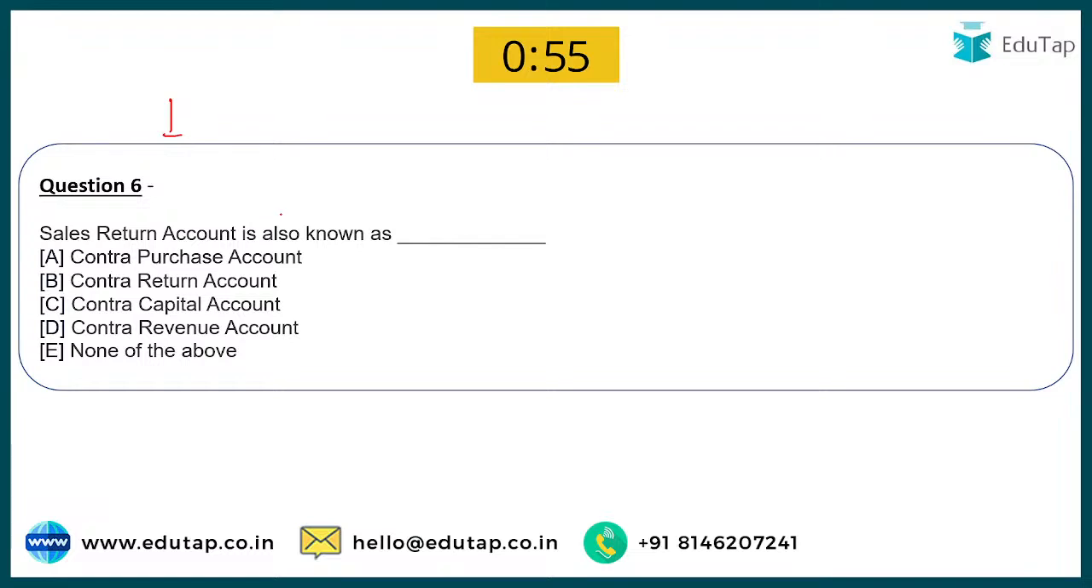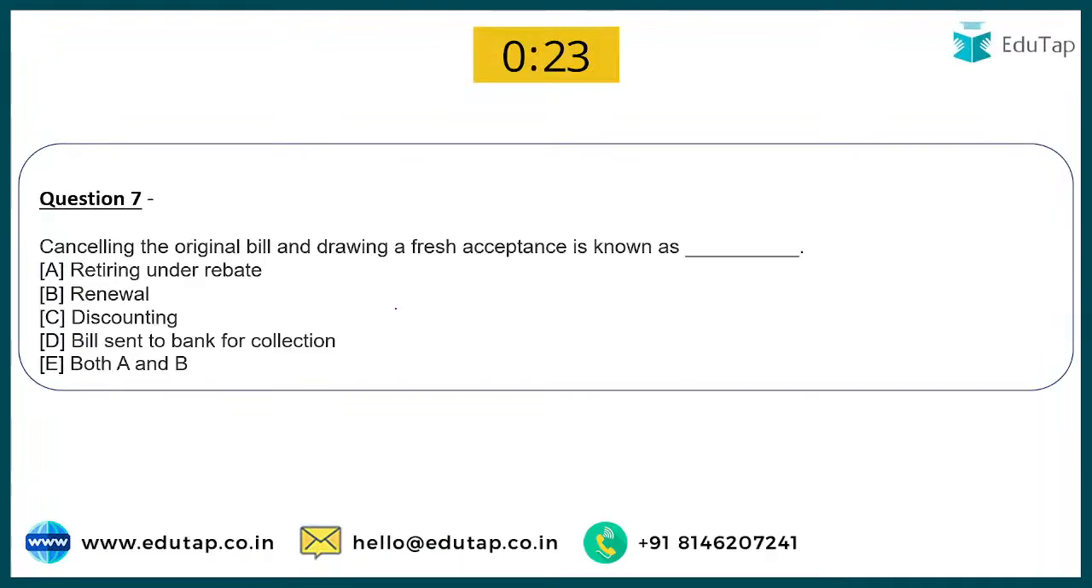Sales return account is also known as what? Contra purchase account? No, it is not contra purchase account. See, we are talking about sale and sales return as well. So contra return, no. Contra capital, no. Contra revenue, yes, absolutely. Why? Because when you do sale, it translates into revenue, isn't it? So when you have sales return, you have the contra revenue, and I can see the people are correct here as well. Yes, very good. Chalo, let's move to question number 7.